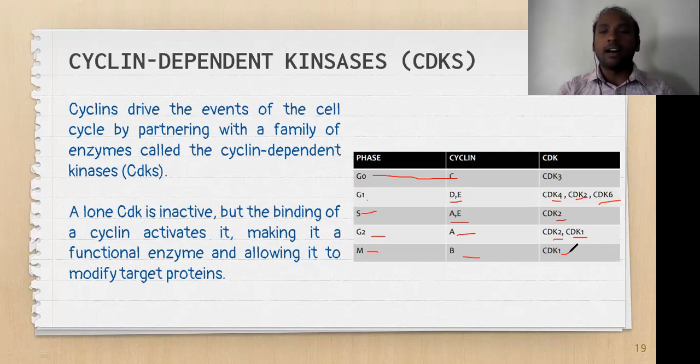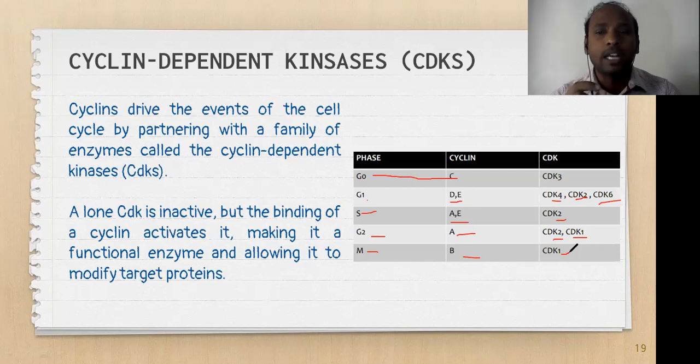So we should understand all these CDKs and cyclins. And here you should remember that all these cyclins and CDKs are evolutionary conserved proteins. Evolutionary conserved means that from yeast to humans, most of their structures, sequences and functions are conserved, except small variations. And one important thing is CDK is cyclin dependent kinase. Kinase is an enzyme which can add phosphate to the corresponding substrates.